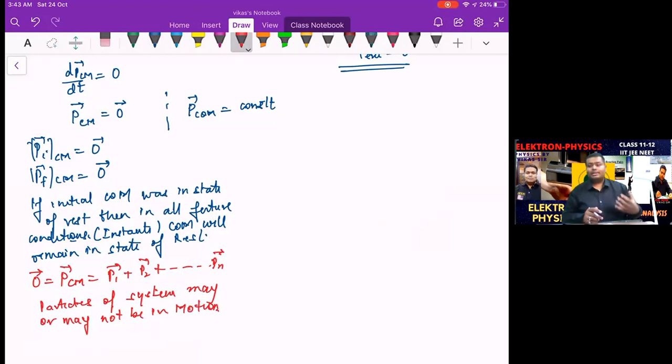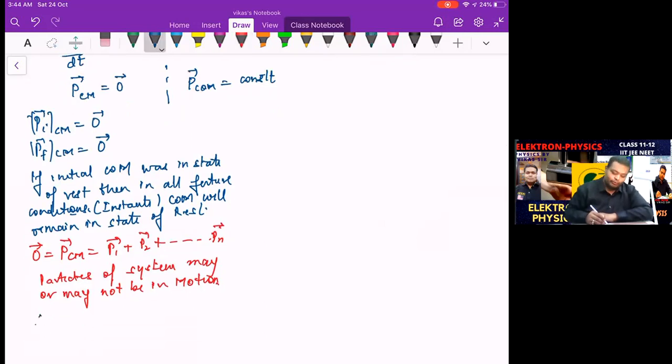Correct? So we have adhered to a condition where we say that the external force is 0. So the momentum change of the system will be 0. That means whatever is the initial state of the system should be the final state of the system. So if the initial state of the system is a state of rest, the final state should also be a state of rest, at any future instant. That means the COM initially in a state of rest will finally remain in a state of rest. That means it is not able to change its position. So what is the conclusion from here? Therefore, the COM does not change its position.